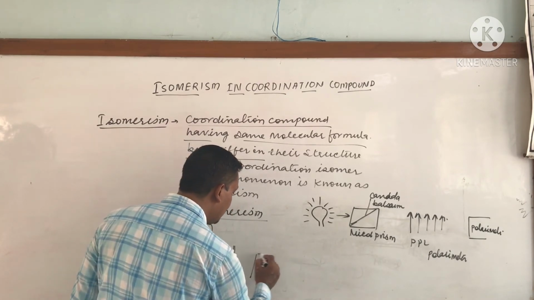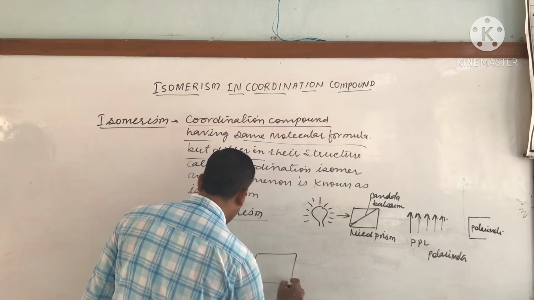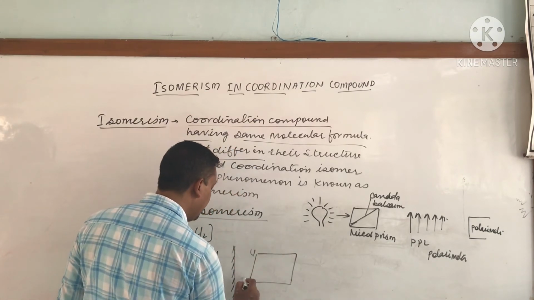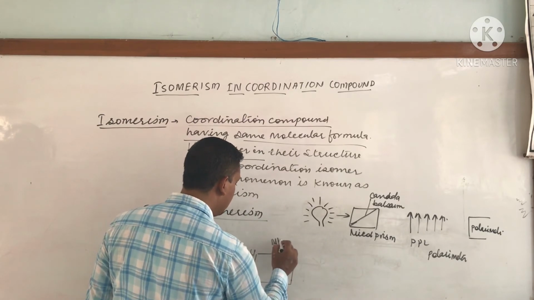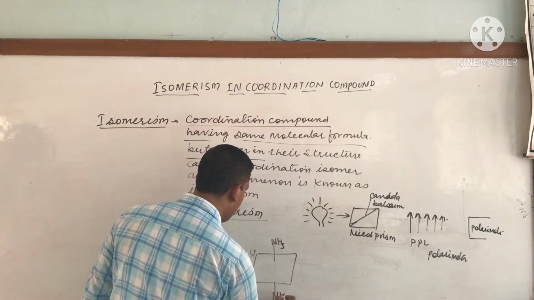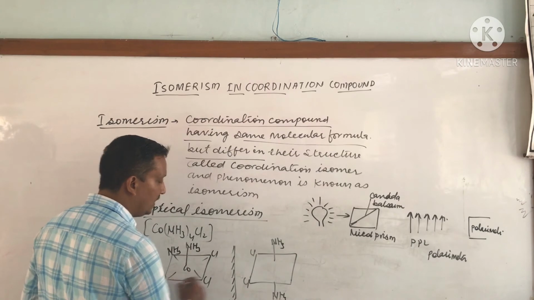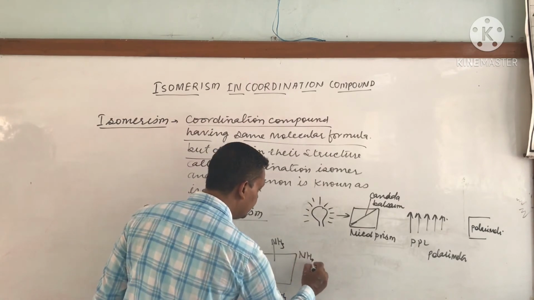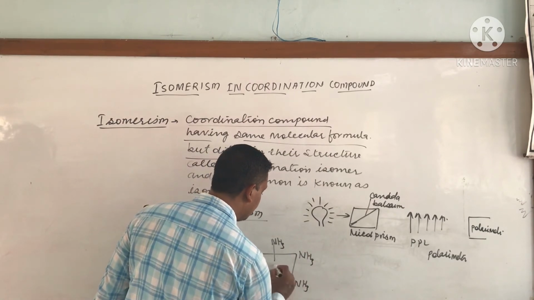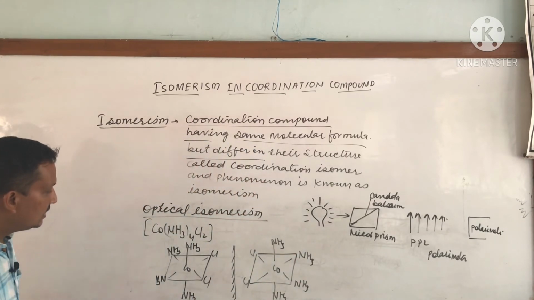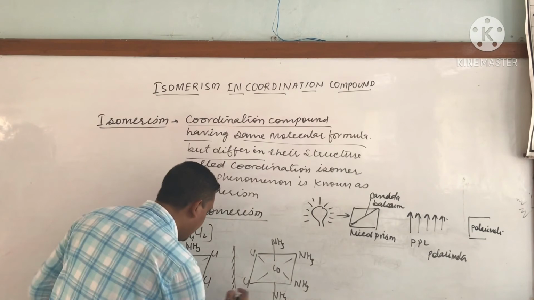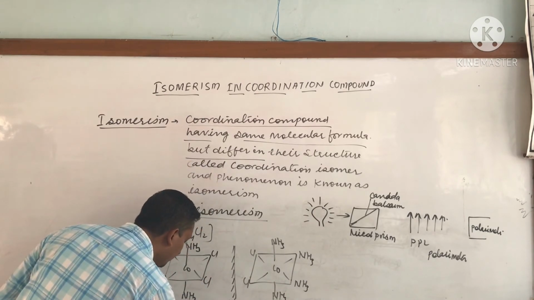Then the image would be like this. Cl would be at this place, the place of NH3 will not change, but these NH3 would be reflected at this place, like this.